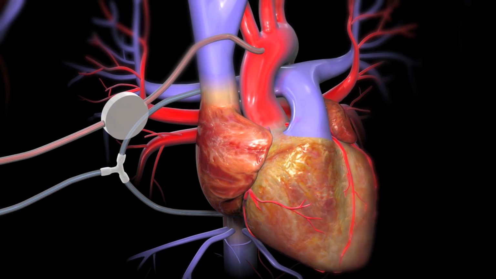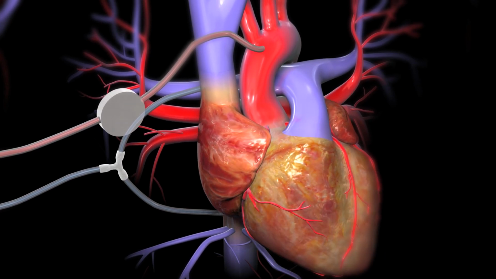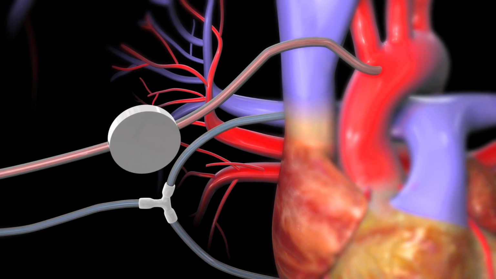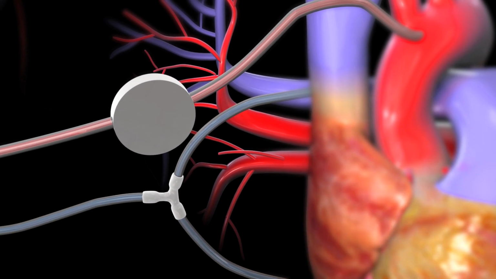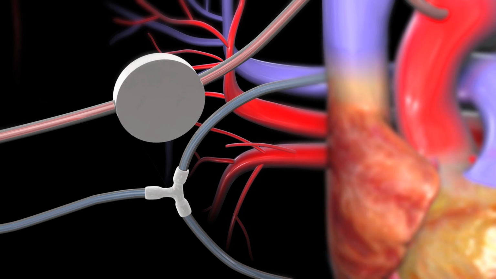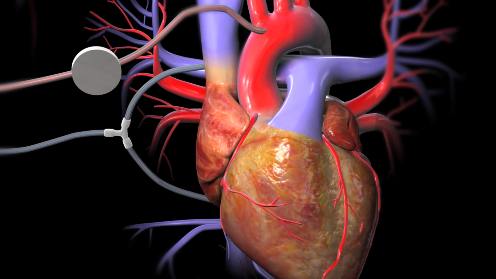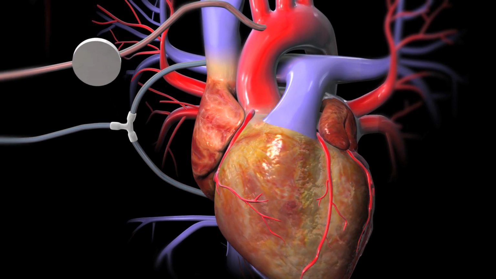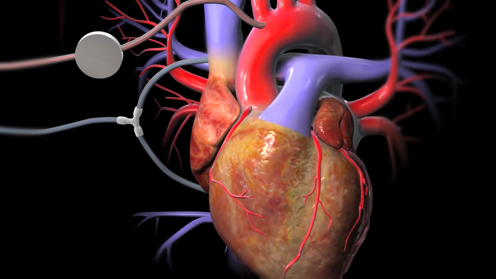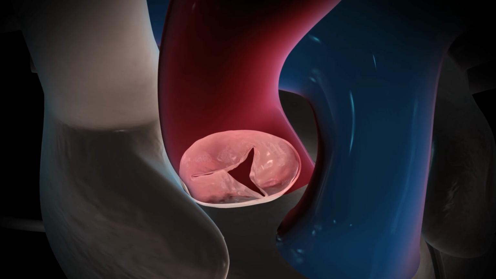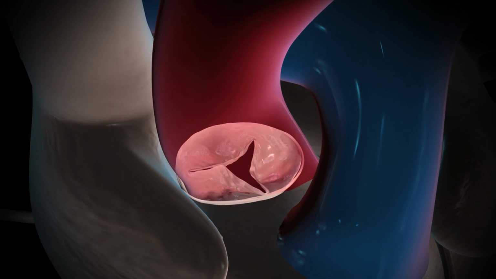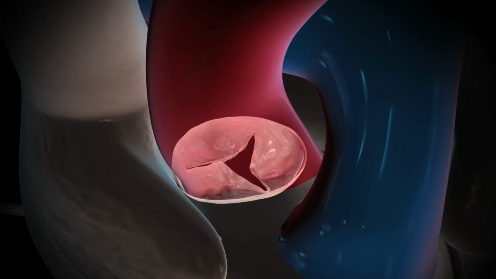At this point, your heart will be connected to a heart-lung machine. Tubes are used to reroute your blood into this machine, which takes over the functions of the heart and lungs during the operation. Once the heart-lung machine has taken over, your heart will be temporarily stopped and the blood inside removed. This keeps the aortic valve still and allows your surgeon to see it.